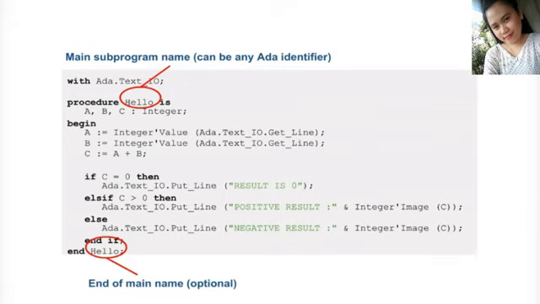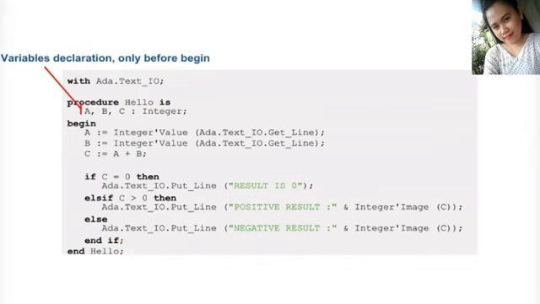What happens next after the procedure creation is a declarative scope, where I can declare variables. Here I'm declaring a variable of type integer. I have to declare variables within the declarative scope. It is not possible to declare them otherwise.